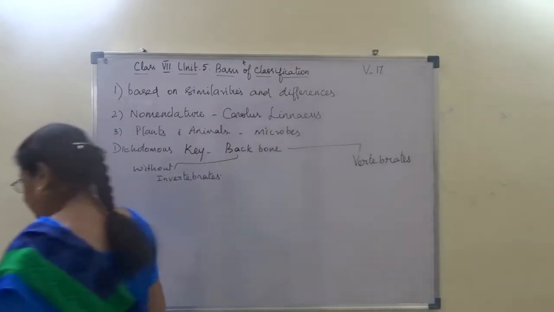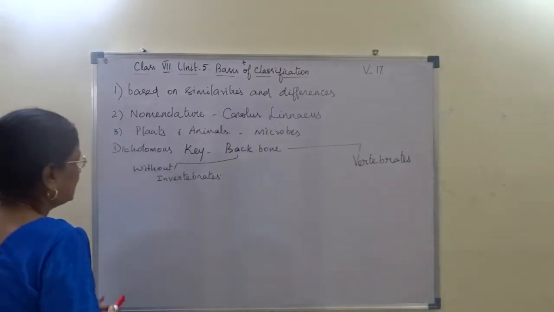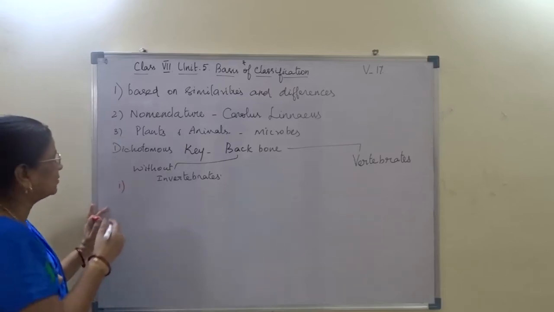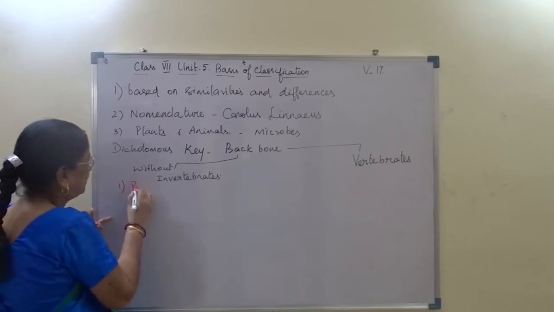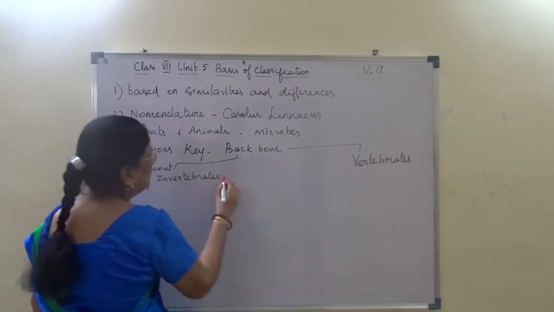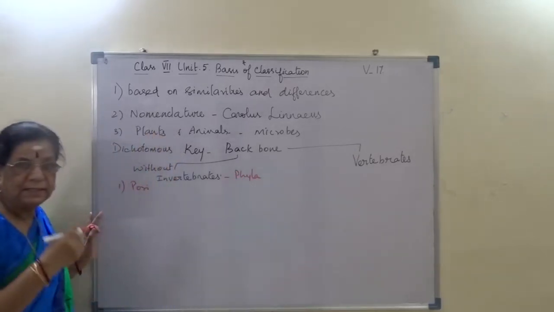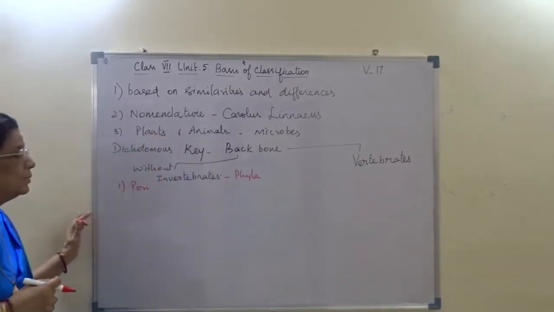Now under invertebrates, he classified animals into many groups. They are classified into different phyla. Phylum singular, phyla plural.